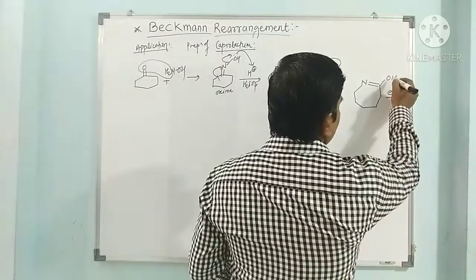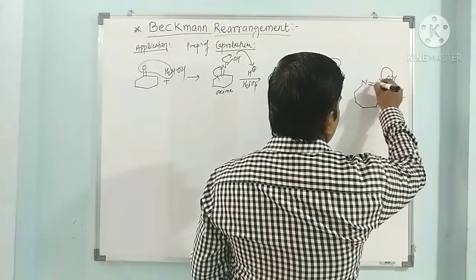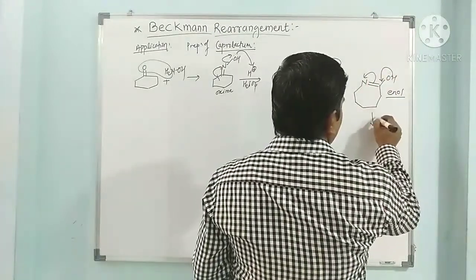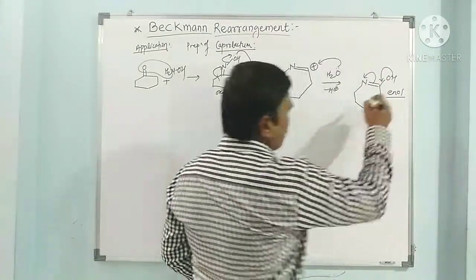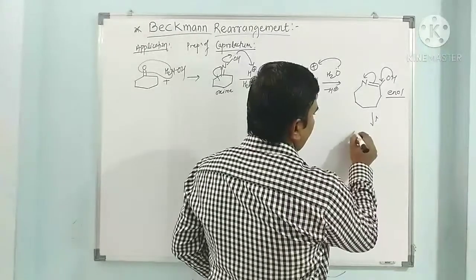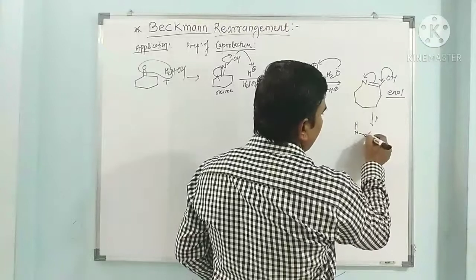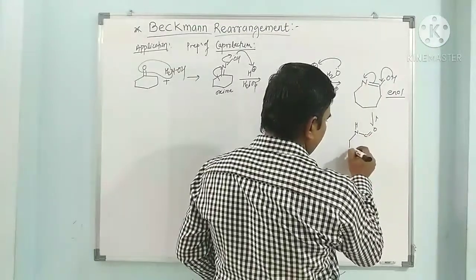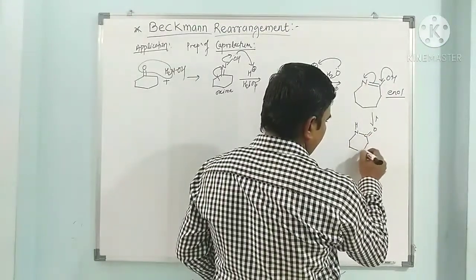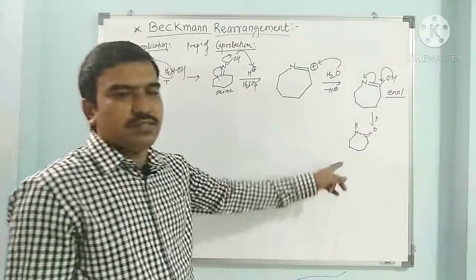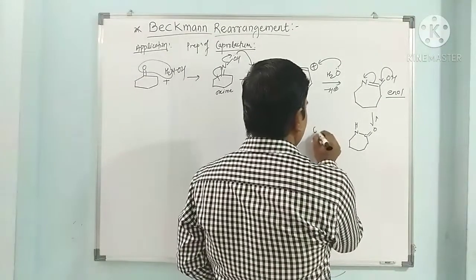This enol is converted into the keto form, that is the amide form, through tautomerization. Here this NH, and now this becomes C double bond O. So here this is the caprolactam.